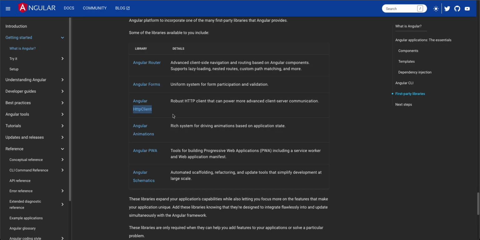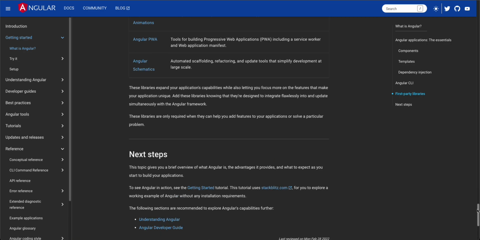So then after that you can use all HTTP verbs like http.get or http.post and do those API integrations. This Angular animations is also an animation based on state provided by Angular. Angular PWA means progressive web application. So this is also an advanced topic. We are going to cover that one. So this is actually the main concepts behind this one.